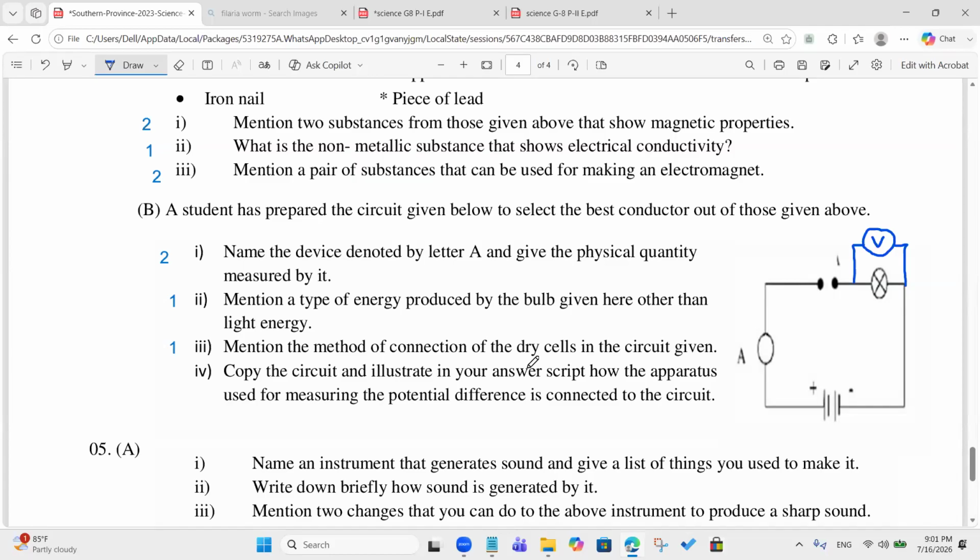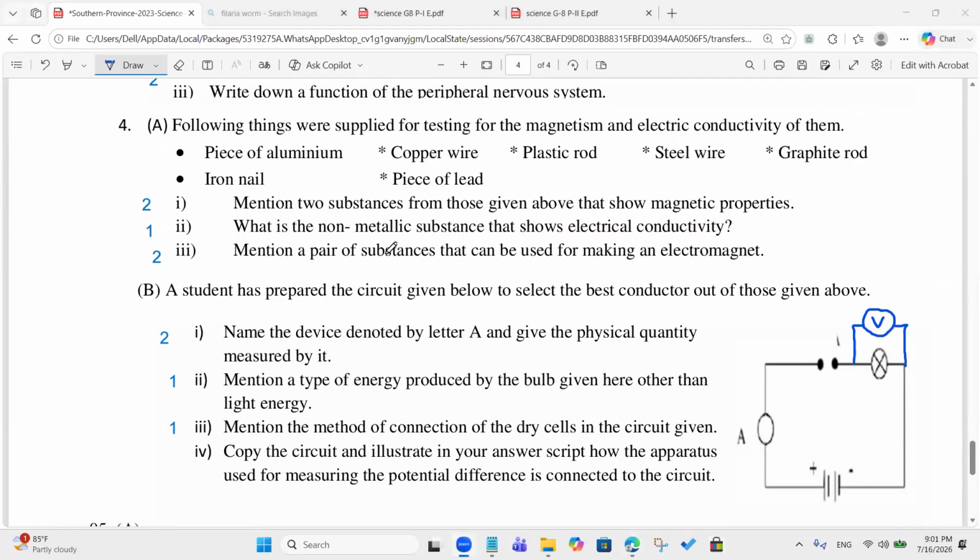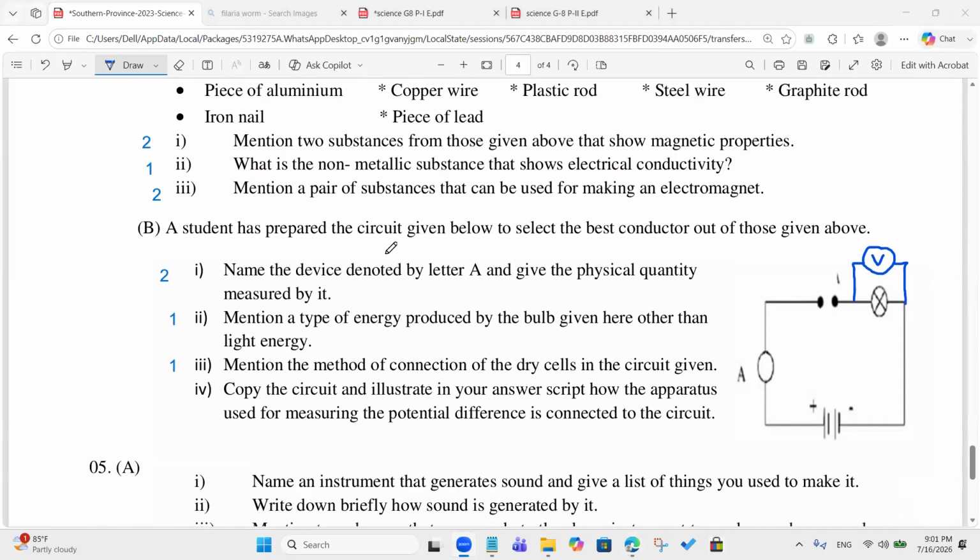Hello? Can you hear me? Wait a minute. Yes, sir. Yes, good. Okay. Right. So we'll take how many marks for this? 2 marks, right? Take 2 marks for this. Okay.